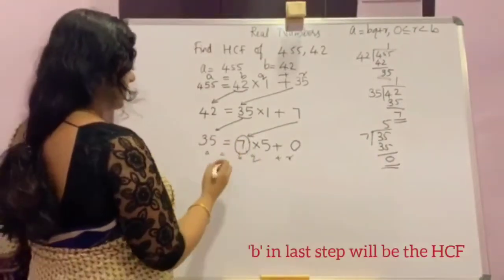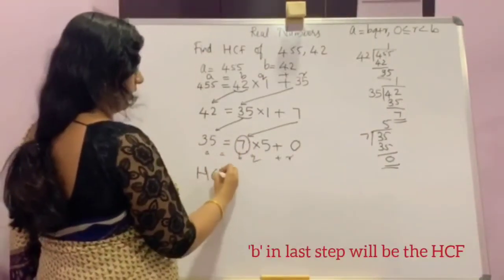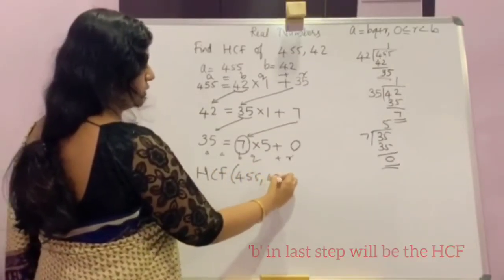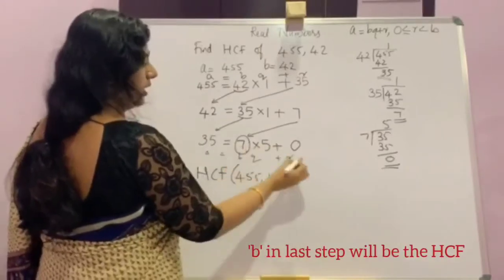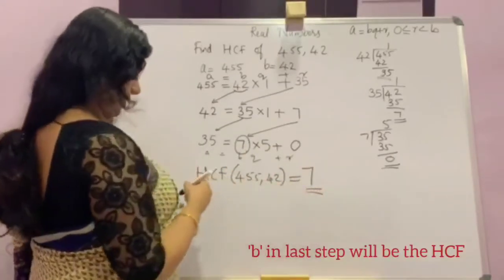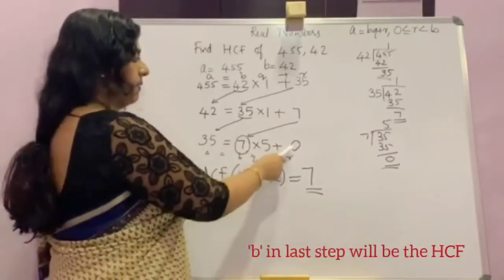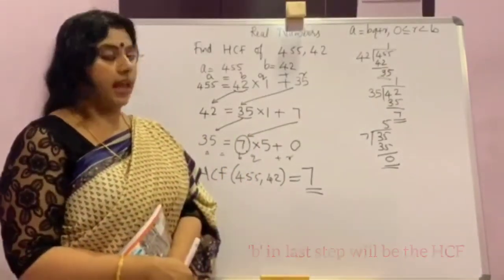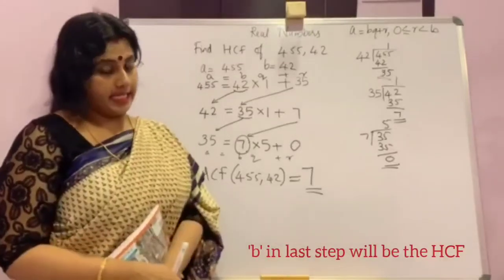So you can write the HCF of 455 and 42 is 7, because in that step the remainder is 0. This is the Euclid's division algorithm to find the HCF.